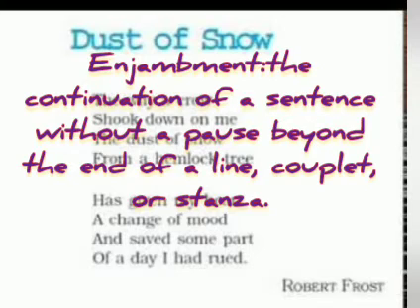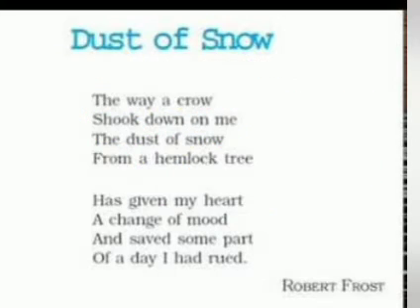So the way a crow, without any punctuation marks, moves down into the second verse, then into the third, and then the fourth. So there is no particular or specific closure or pause to any of the verses mentioned in stanza 1. So enjambment is used here.